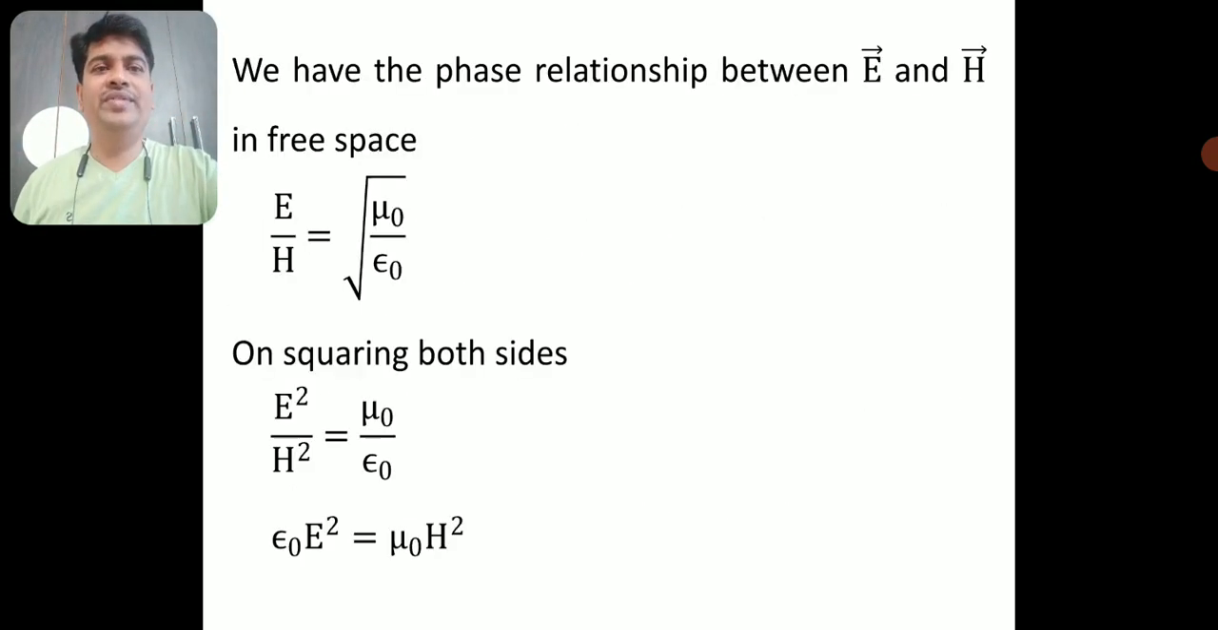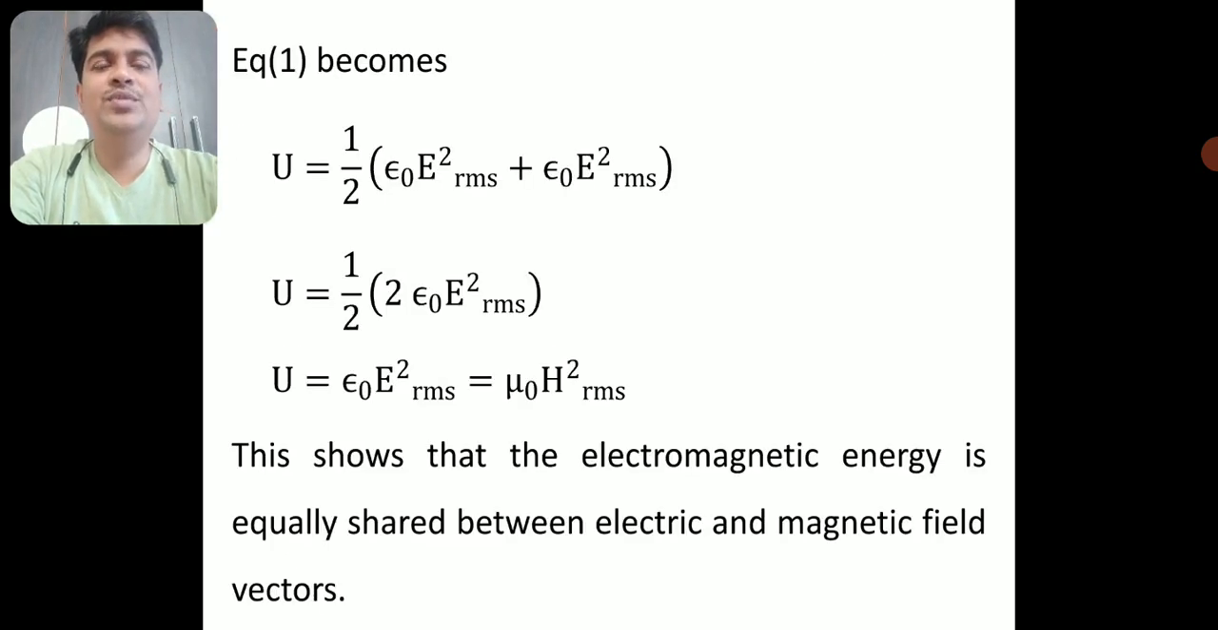Alright, so I have written the expression for energy density, and we have a relation between E and H which I just now derived: E by H is equal to root of mu naught divided by epsilon naught. Let us square it on both sides. E square by H square is equal to mu naught by epsilon naught. And if I cross multiply, epsilon naught E square is equal to mu naught H square. Alright, let us move further.